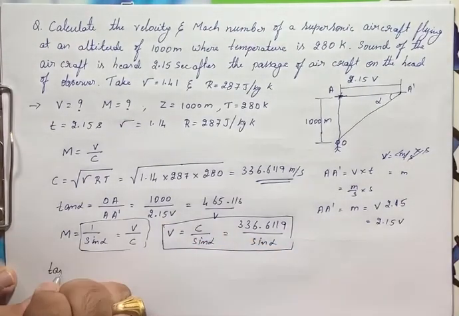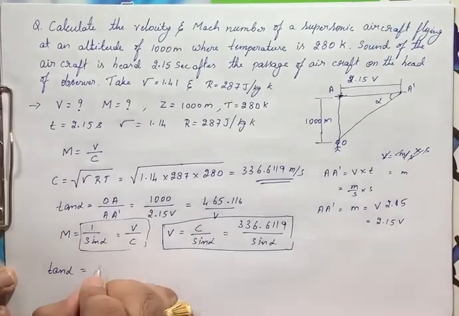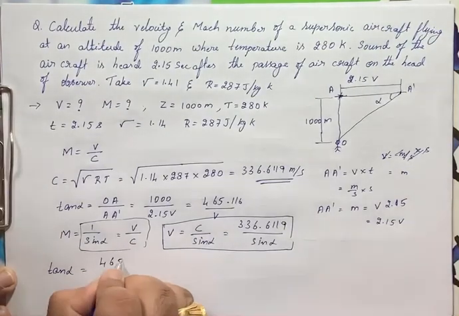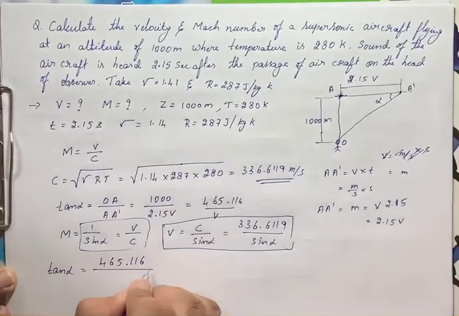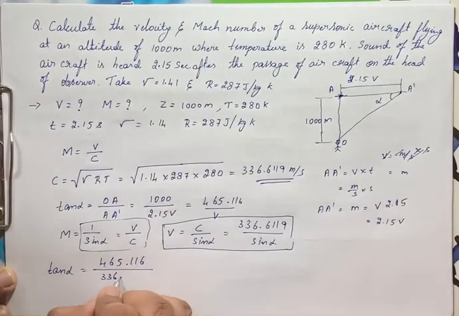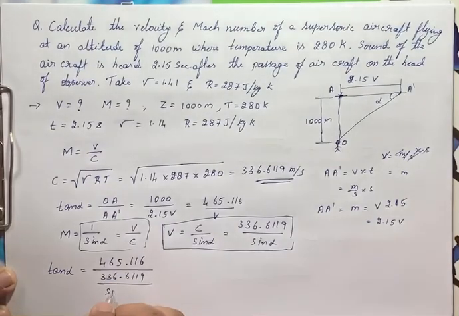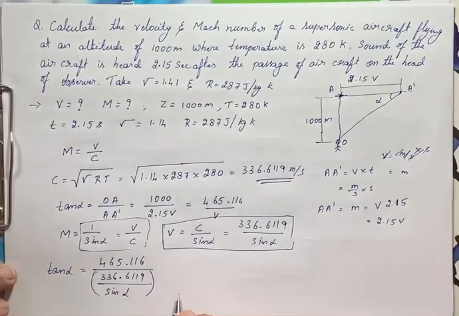So tan alpha is equal to 465.116 divided by V, which is 465.116 divided by 336.6119 divided by sine alpha. Right, so we got only one unknown, that is alpha.